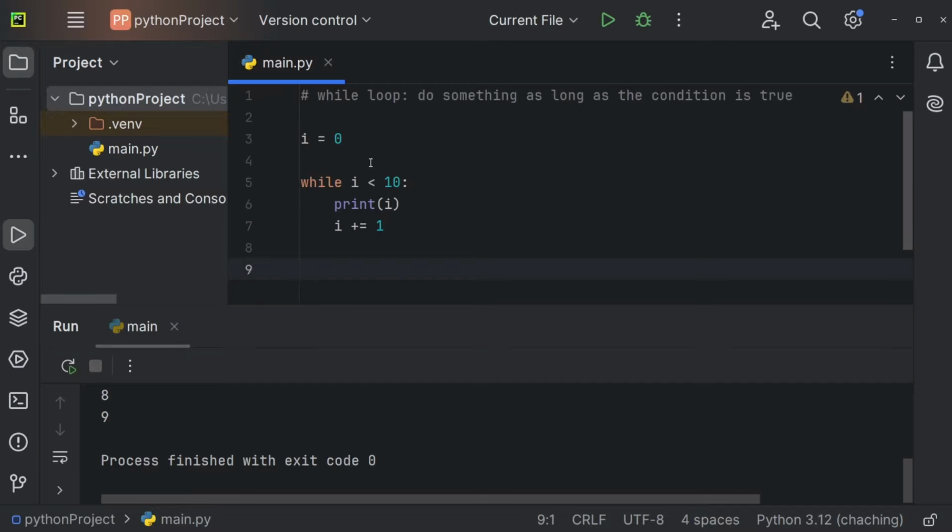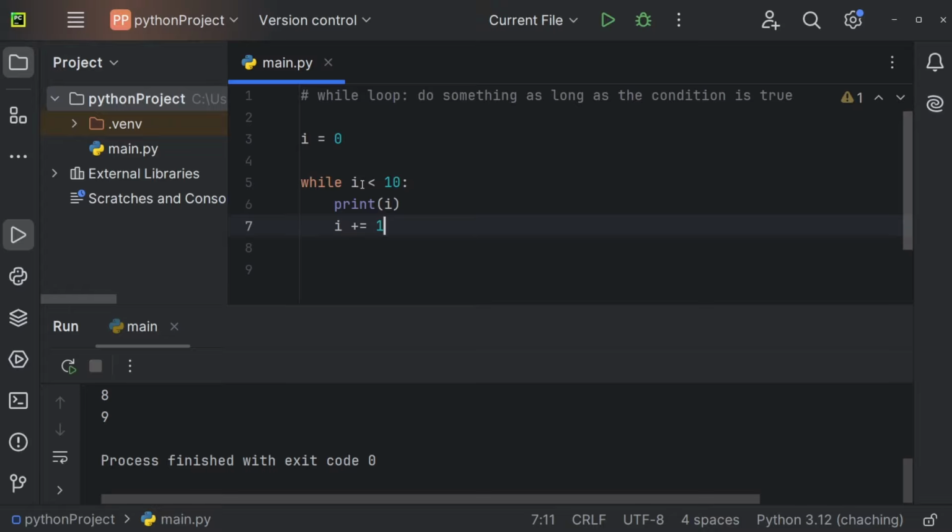So how does a while loop work? You always start by using the while keyword, and after the while keyword you have the condition. While this condition is true, we will execute the while loop. And after the colon, you always define what you want to do for every single iteration. In our case, we want to print i, and we want to increment i by 1 after every single iteration. So during the first iteration, i is going to be 0.